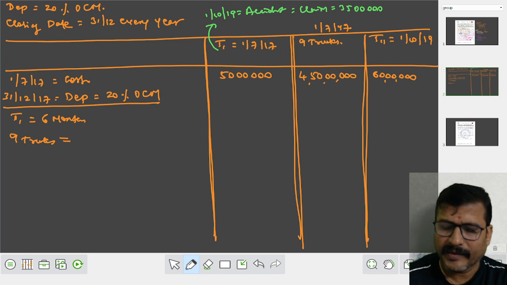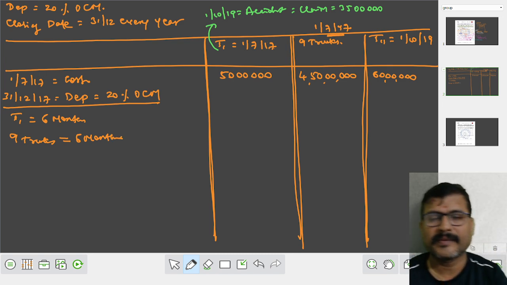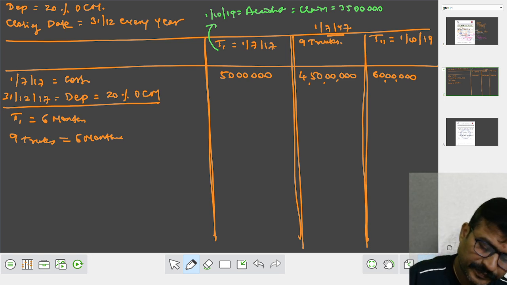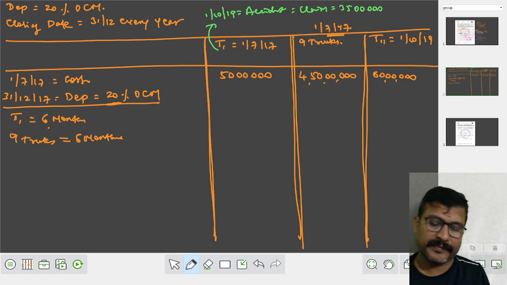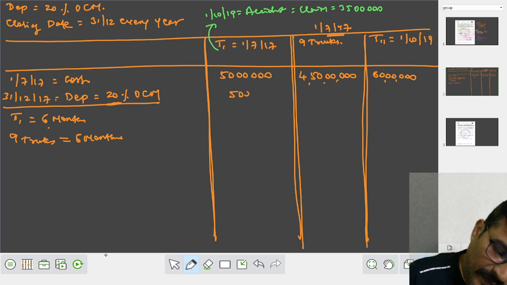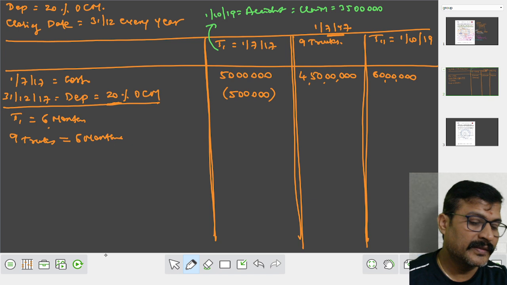9 trucks. That is also purchased on July 17. We have to calculate for 6 months. My dear student, take the calculator. 50 lakhs into what percent? 20% into 6 by 12. It comes to an amount of rupees 5 lakhs.